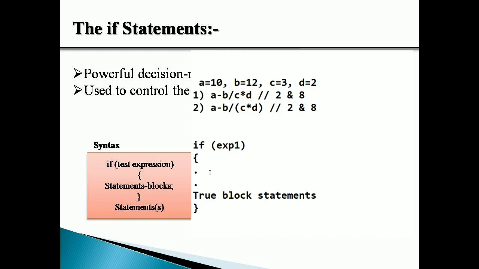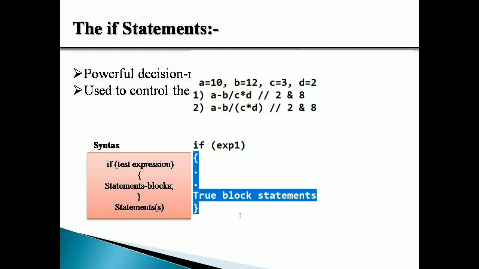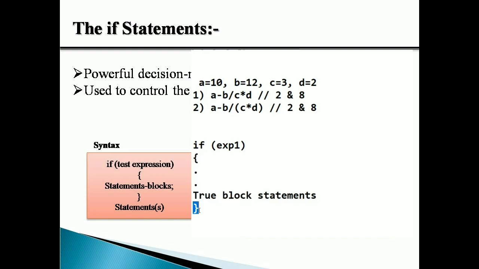Now, what is this concept of a block of code? Whenever I write these curly brackets, it means that we are going to write certain statements here. These statements are called a block of code. So when there are multiple statements, you have to use the curly brackets. But if you have a single statement to be executed if this condition is true, you can skip the curly brackets and just write it as it is. Both are allowed. If you have multiple statements, you have to use curly brackets, but if you have a single statement, you can avoid them.